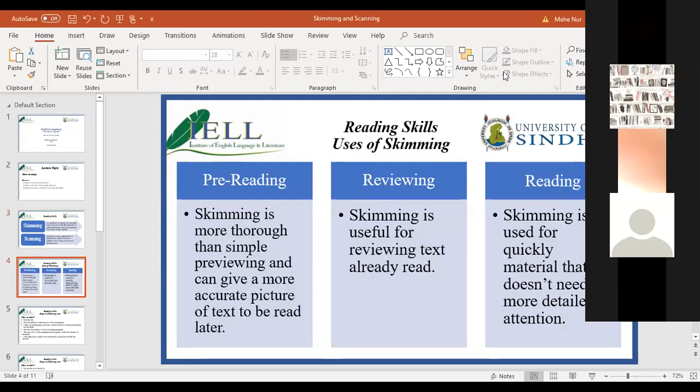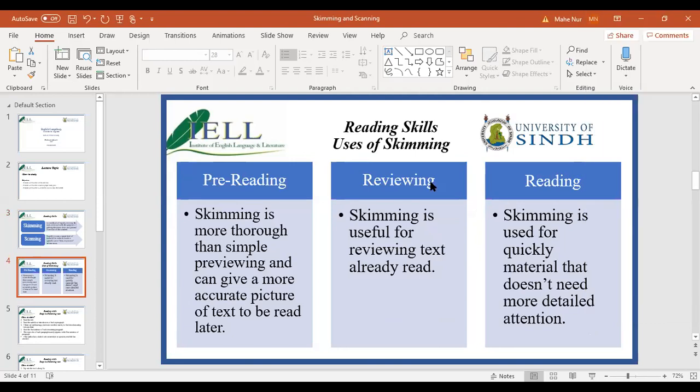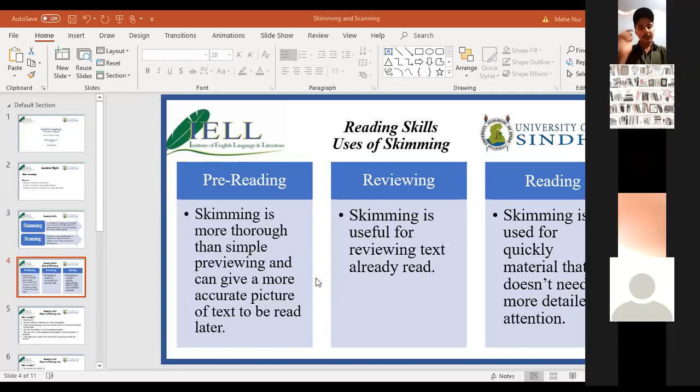Now, this is something about skimming. Skimming is very important and can be used in three ways. We will talk about these two definitions more specifically, in more detail when we are doing the exercises so that you are getting a clear idea of what skimming and scanning is. Some rules are here. Let's look at them first. Then we will go on to do some training and practice. Okay, let's talk about skimming first. Skimming is a very important technique in reading and it can be useful in three ways. All the three ways are mentioned here. First is skimming is pre-reading.